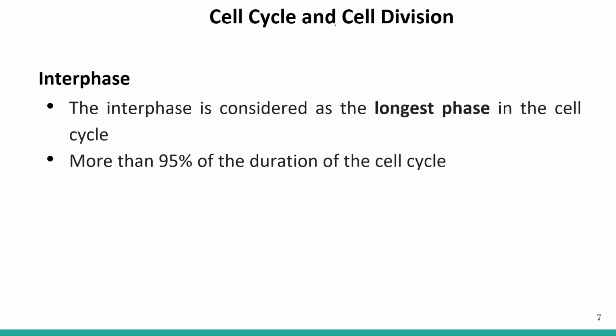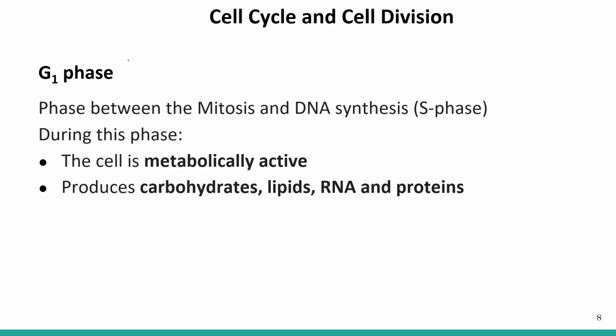Interphase is the longest phase of the cell cycle, and it comprises about 95% of the duration of the cell cycle. So the cell spends most of the time in the interphase stage. Let's talk about the sub-phases of the interphase. First one is the G1 phase. G1 is the phase between mitosis and the DNA synthesis stage, or the S phase. In S phase, DNA synthesis takes place. That's why we call it the DNA synthesis phase.